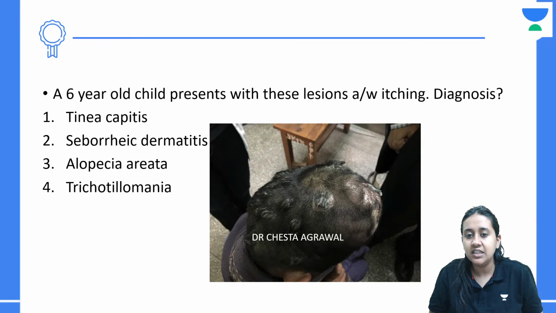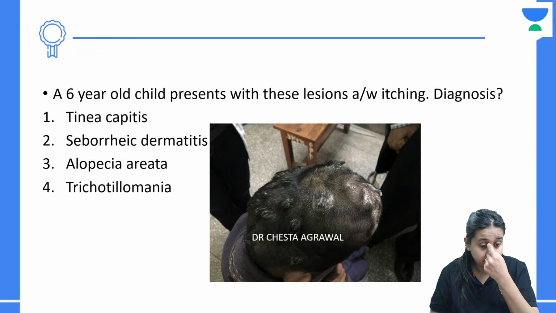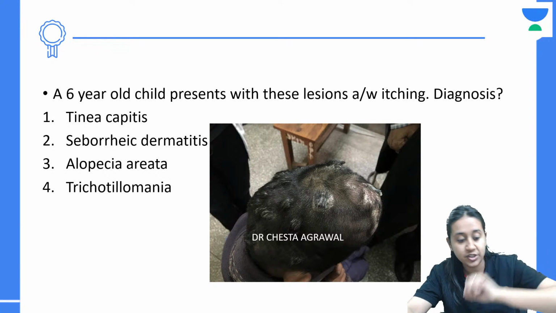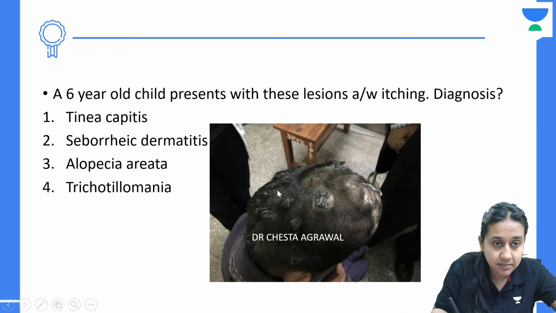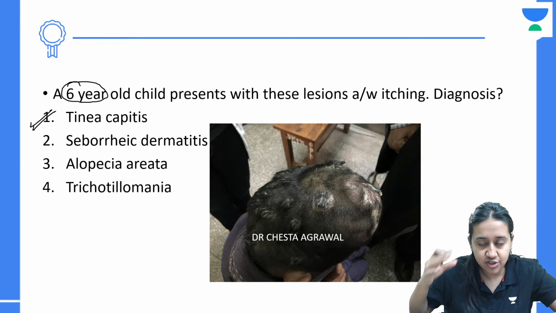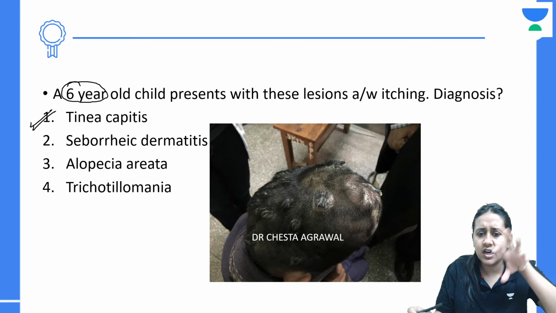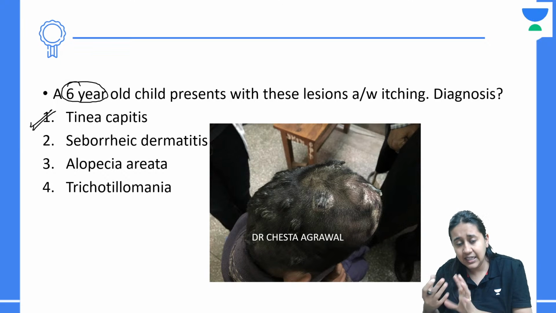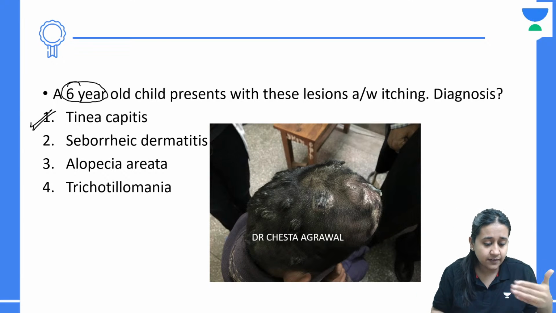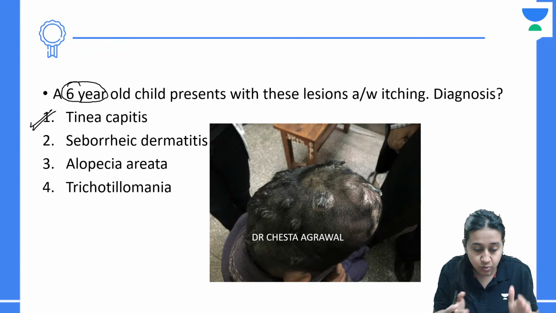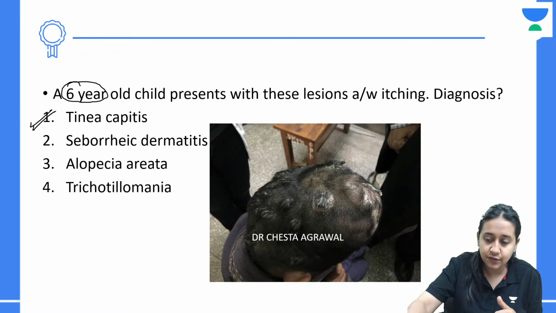A 6-year-old child presented with these lesions associated with itching. What is the diagnosis? Seborrheic dermatitis, alopecia areata, or trichotillomania. Please remember that in a prepubertal individual, tinea capitis is more common when you see a scaly lesion over the scalp, although here it is very clear that there are a lot of boggy swellings present. But in a post-pubertal individual, tinea is not very common because the sebum produced by the body actually has an antifungal property, and sebum production occurs only after puberty. So that is a difference which you need to know.